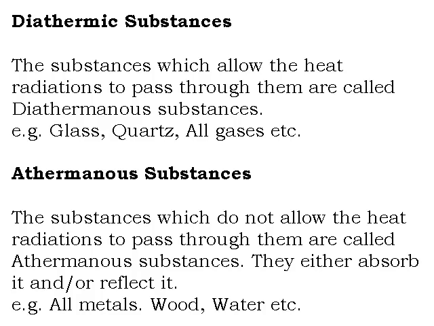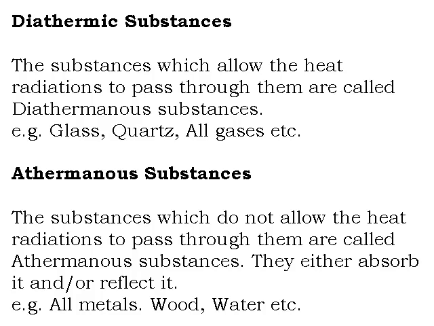As far as transfer of heat is concerned, the substances are classified into two types: diathermic substances and athermonous substances. Diathermic substances or diathermonous substances are the substances which allow the heat radiations to pass through them. Hence, the substances which allow the heat radiations to pass through them are called diathermonous substances. For example, glass, quartz, all gases, etc.